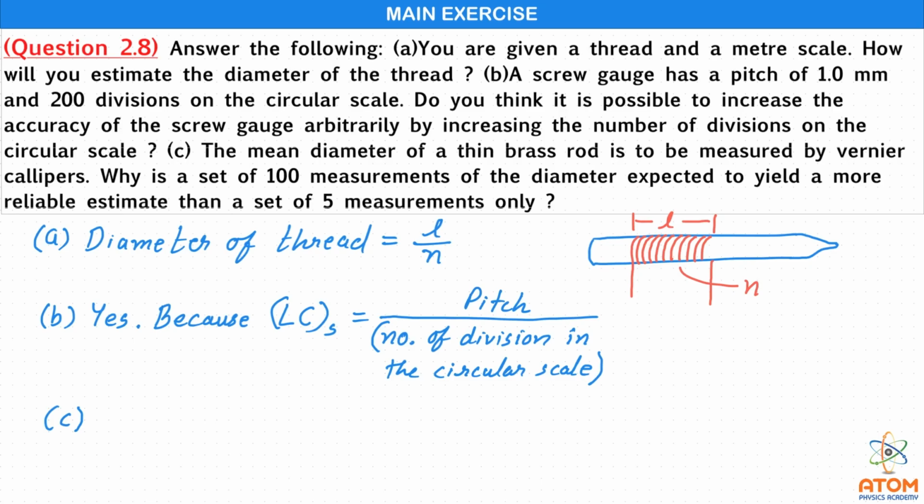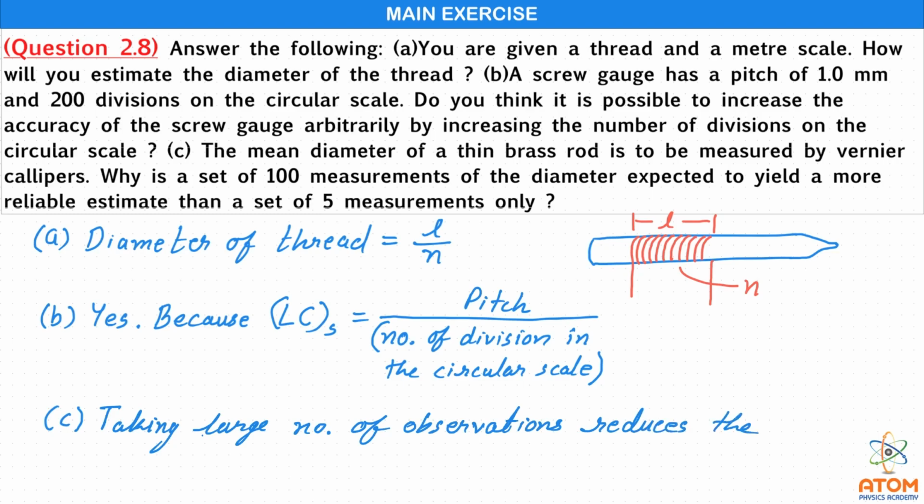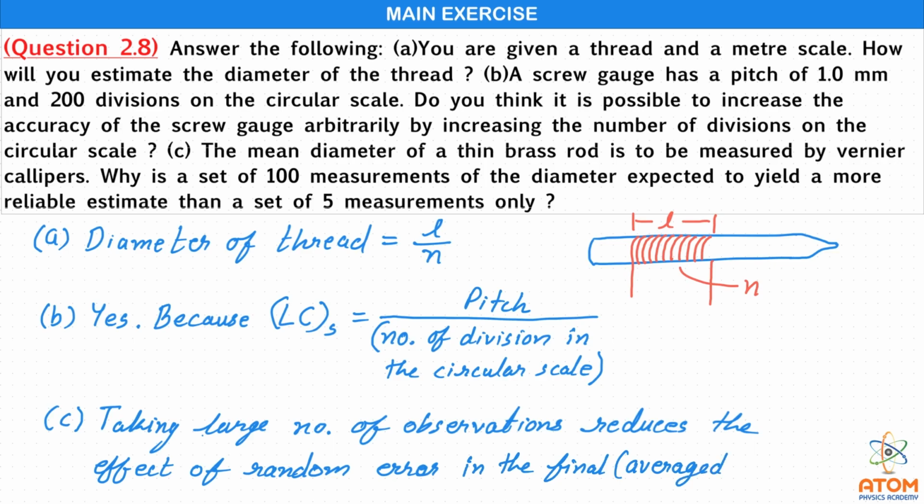So we should write here that taking large number of observations reduces the effect of random error in the final, that means the averaged result.